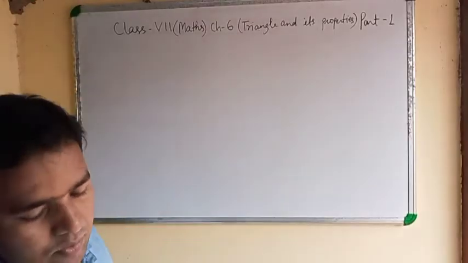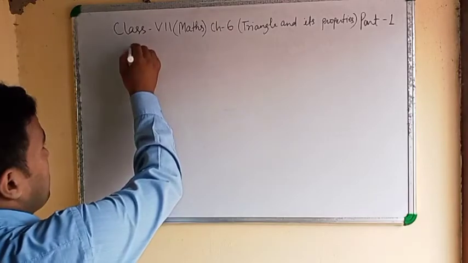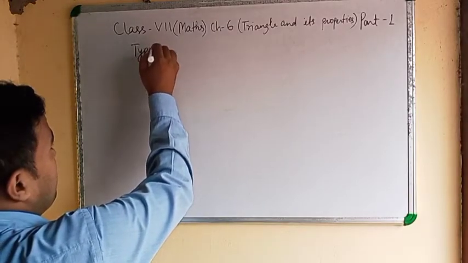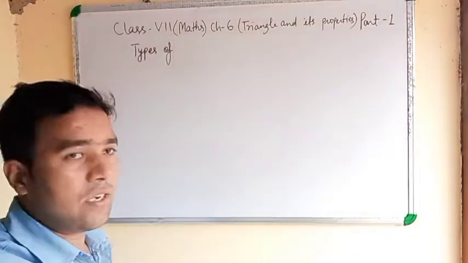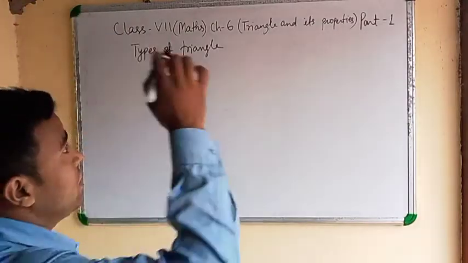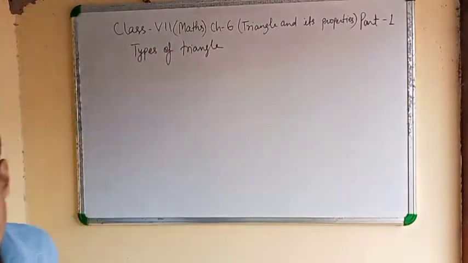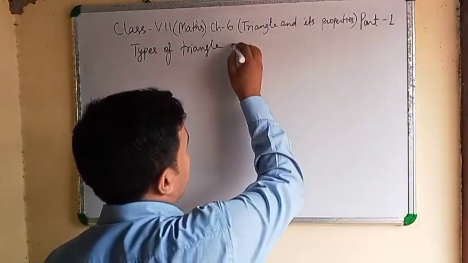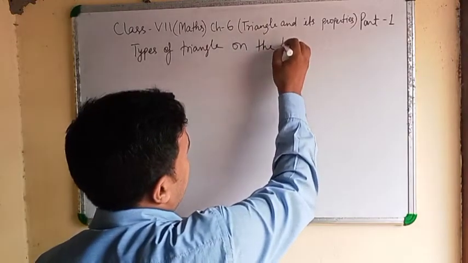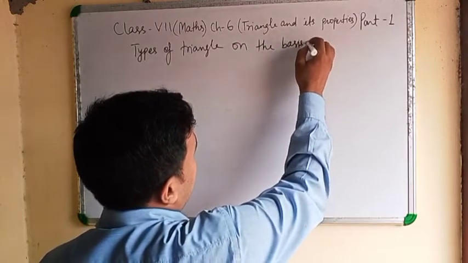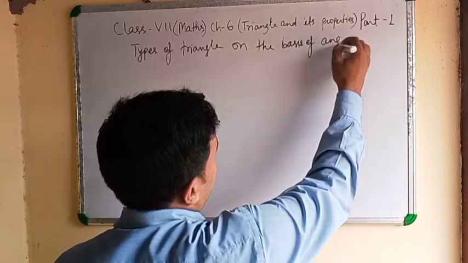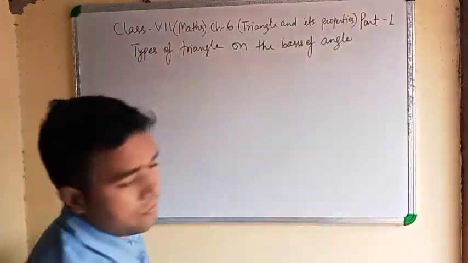Second is types of triangles on the basis of angle. Clear?